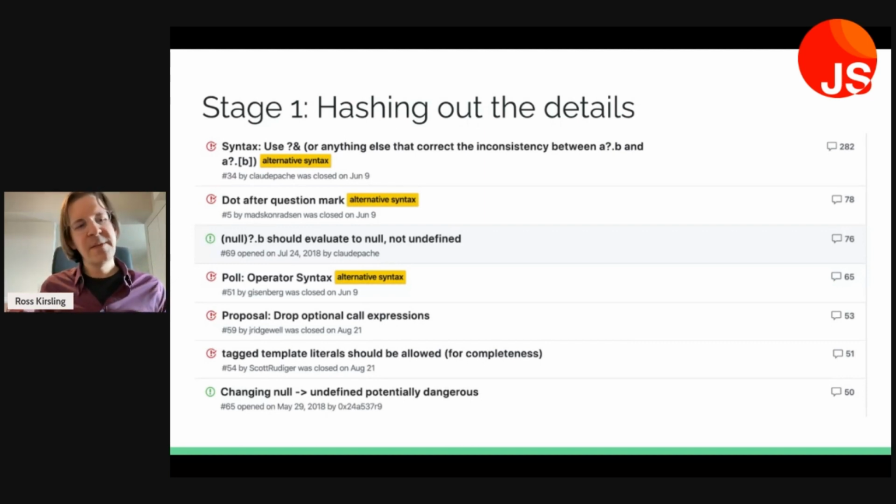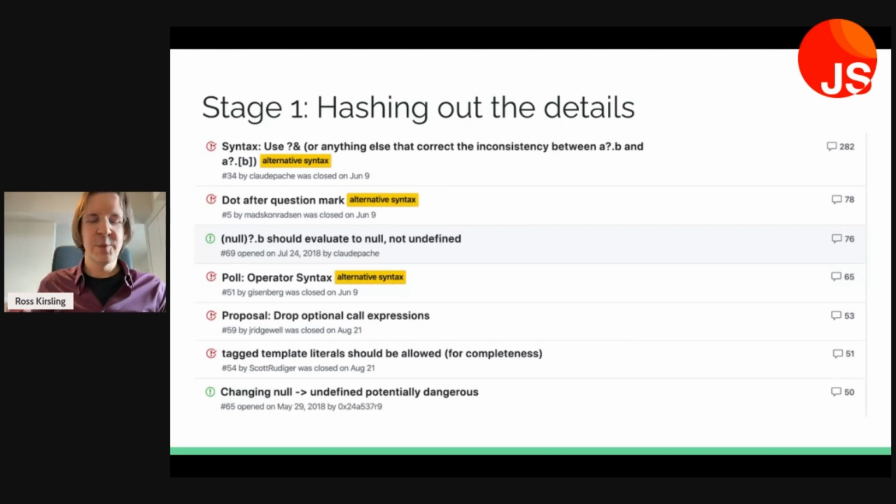And the reason that we need that is to distinguish it from a ternary, where we might have the ternary question mark followed by the square brackets of an array. And to determine definitively that we have an optional bracket access and not a ternary would require unbounded lookahead. That's not necessarily a problem for an ahead of time parser, but it is a problem for JavaScript. And so this syntactic solution was kind of the least bad thing that we could do. But as you can see from the 282 comments here, it was a bit heated.